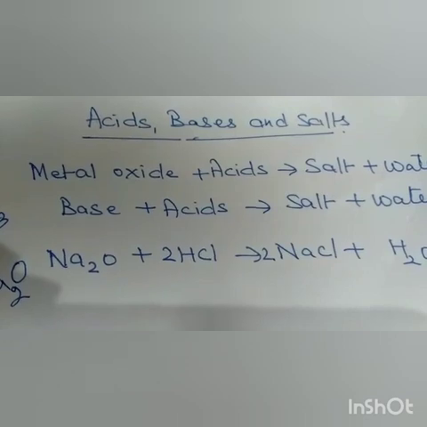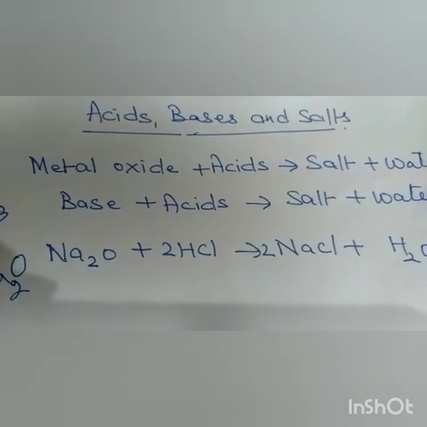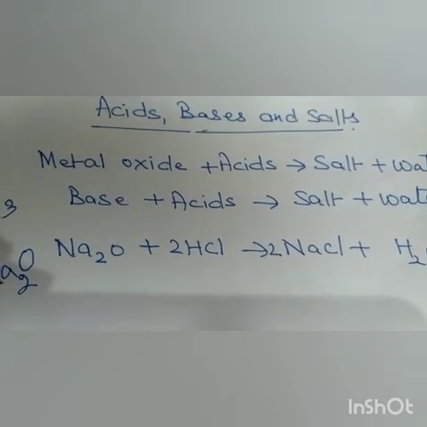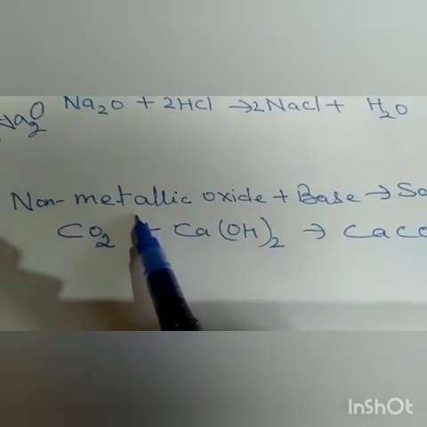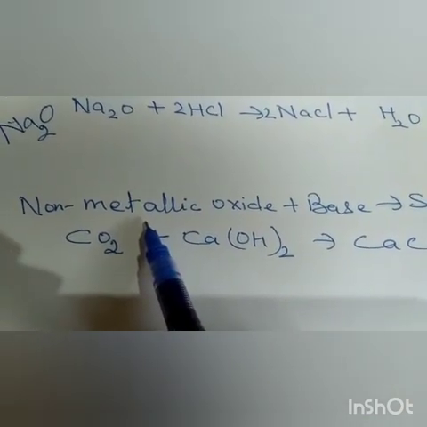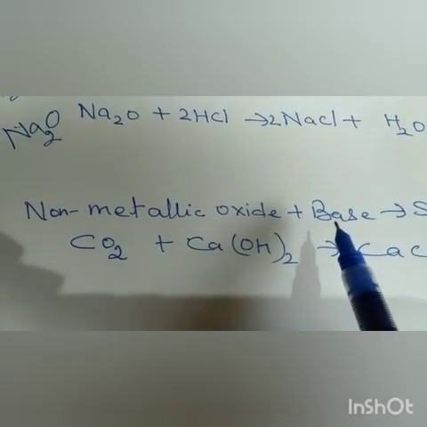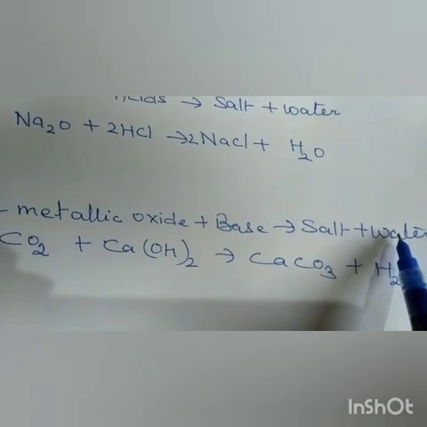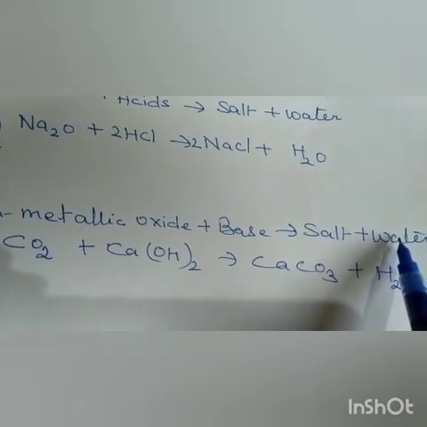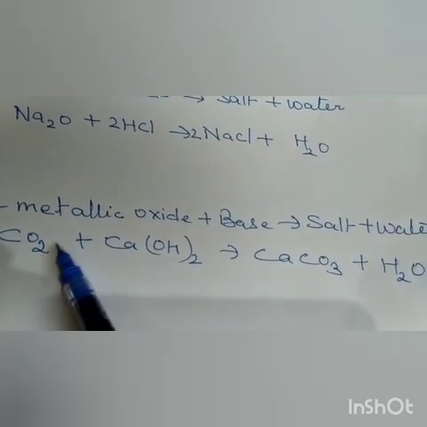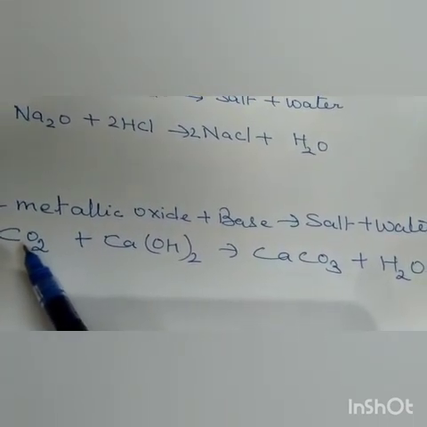Now the reaction between non-metallic oxides and bases. Why am I saying non-metallic oxide and base? Because this non-metallic oxide behaves as an acid. So when it reacts with a base, we get salt and water. Carbon dioxide is a non-metallic oxide, because carbon is a non-metal.